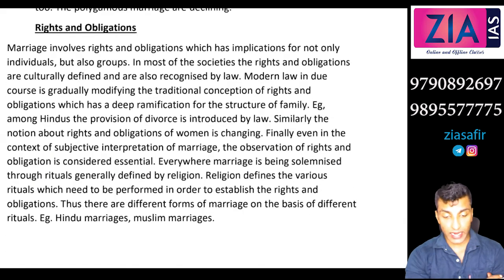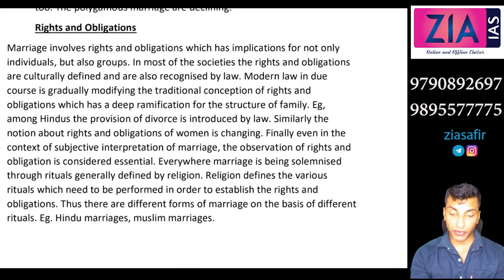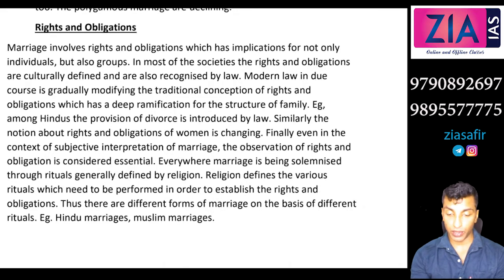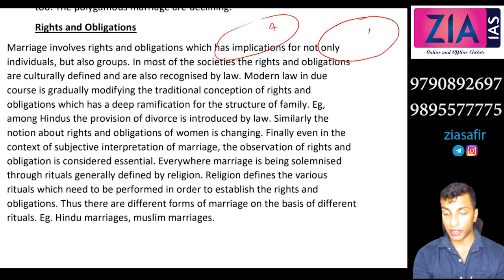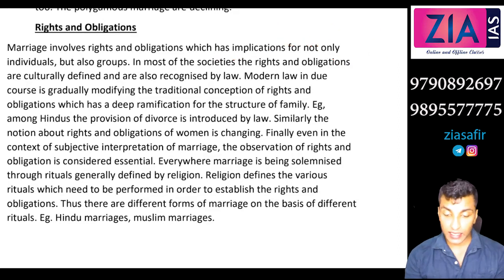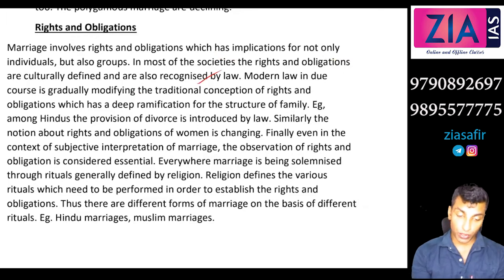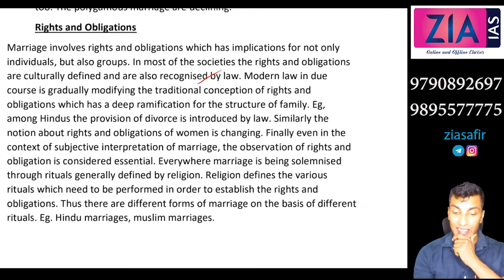So marriage involves rights and obligations, which has implications for not only individuals but also groups, right? Between two groups, between A and B, when there is marriage, between the groups also there is an obligation. In most societies, the rights and obligations are culturally defined and are also recognized by law. Modern law is gradually modifying the traditional conception of rights and obligations, which has deep ramifications for the structure of family.